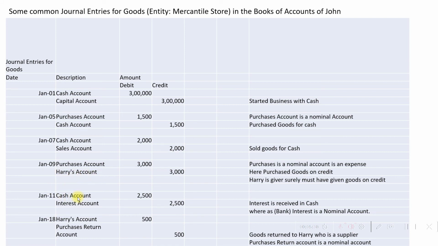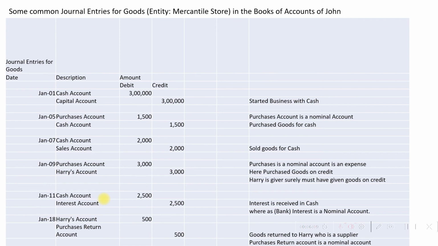On 11th of January, there is a debit entry made in cash account for rupees 2,500, and then there is a credit entry for 2,500 on account of interest account. Cash account is debited for rupees 2,500, which means cash has come to the business on account of what?